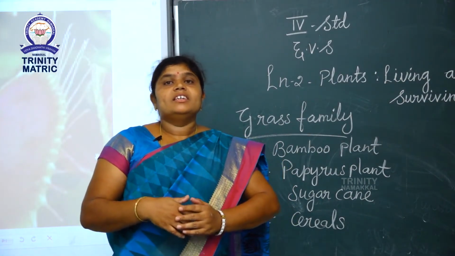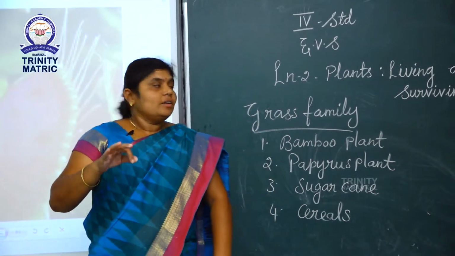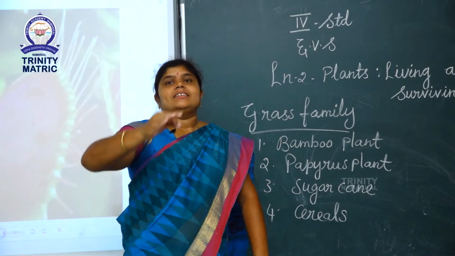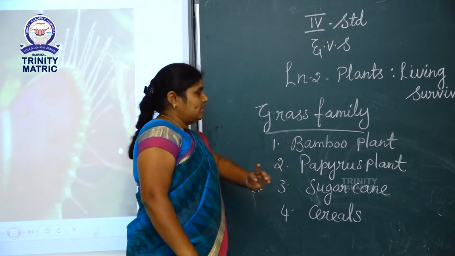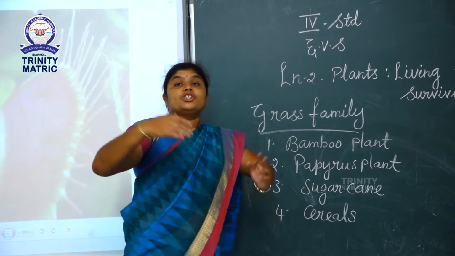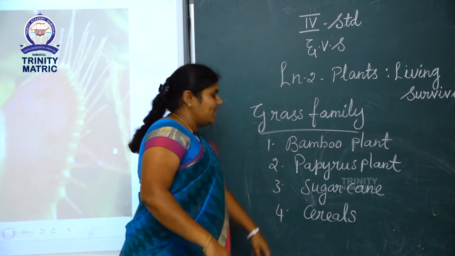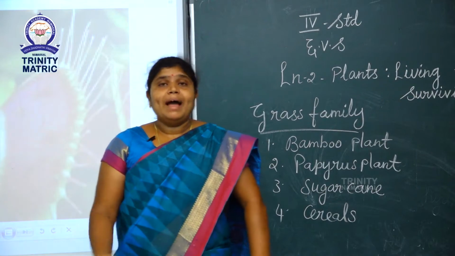The grass family is very useful to all human beings. First, what are the plants of the grass family? First one is the bamboo plant. Next one is the papyrus plant. Third one is the sugarcane plant. Fourth one is cereals. First one, the bamboo plant.